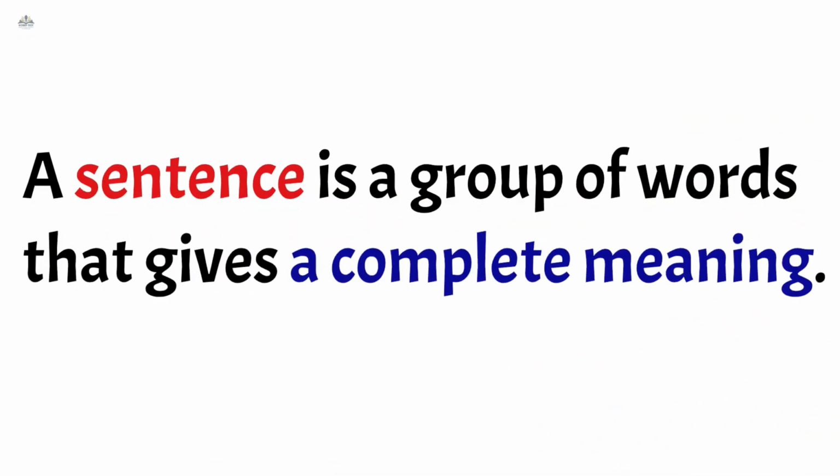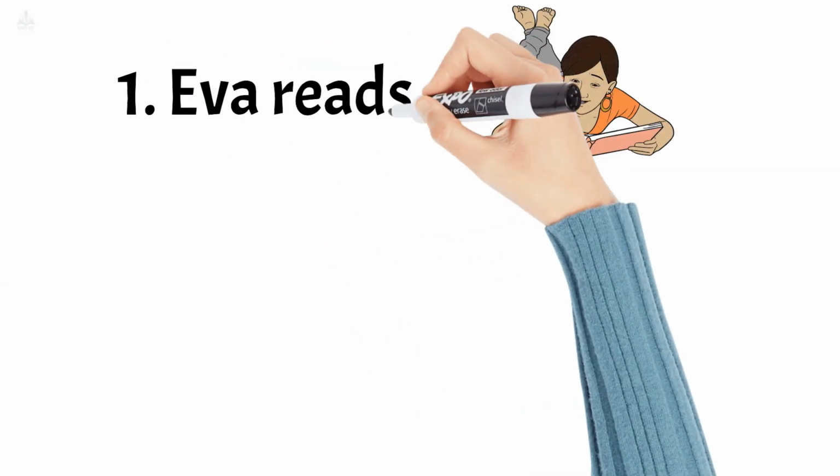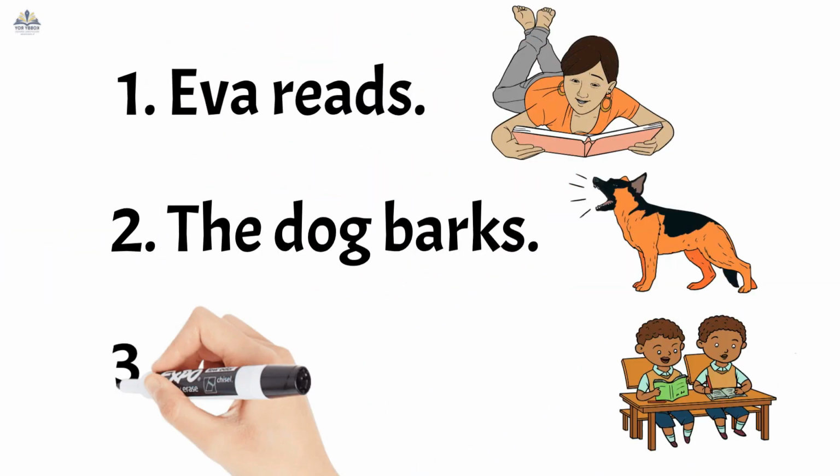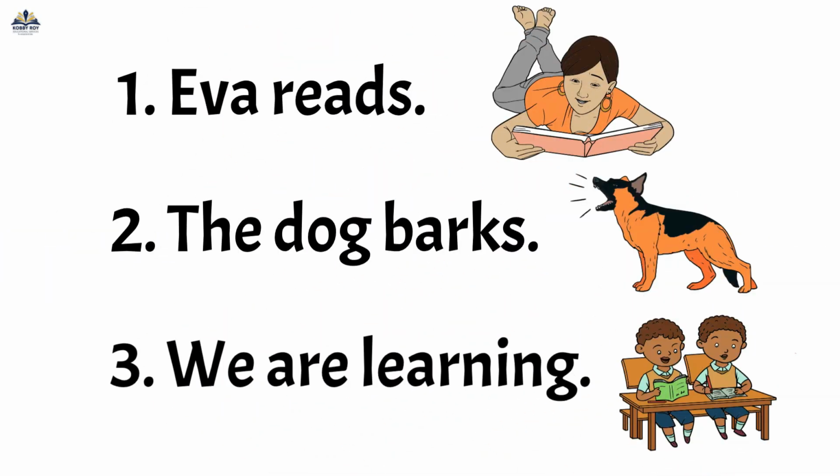Now that makes sense. A sentence is a group of words that gives a complete meaning. It must make sense on its own. Let's look at some examples. Eva reads. The dog barks. We are learning. All these are complete sentences.